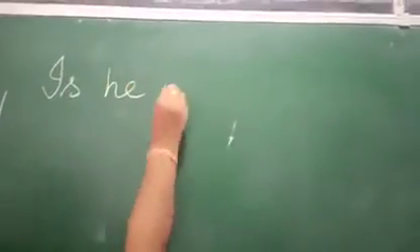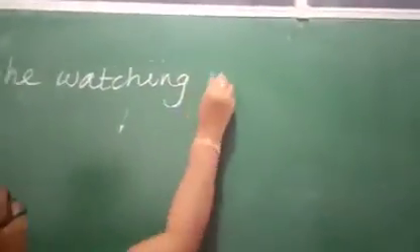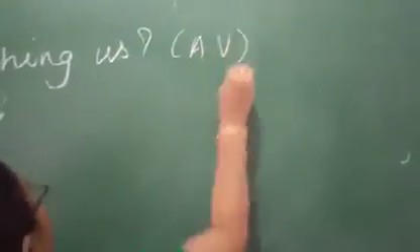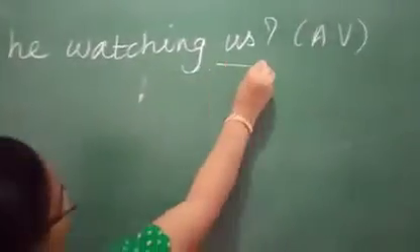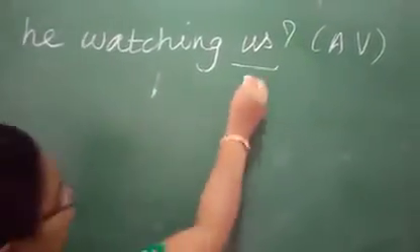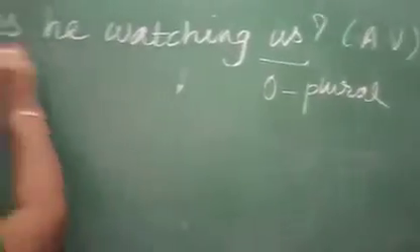Next one, ma. Is he watching us? This is active voice, ma. Here, us is the object. Is the object singular or plural? Object is plural.